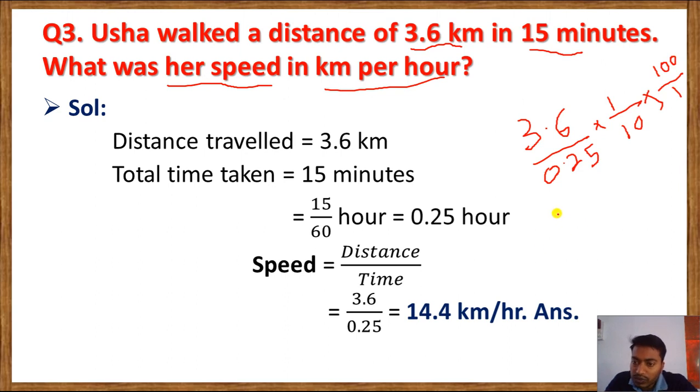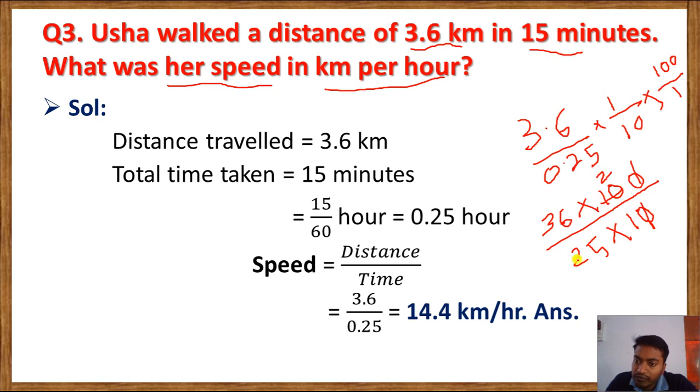So we can write it like this: 36 into 100 by 25 into 10. The 0s cancel, 5 2s are 10 and 5 5s are 25.